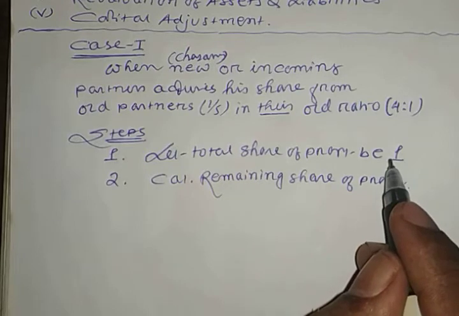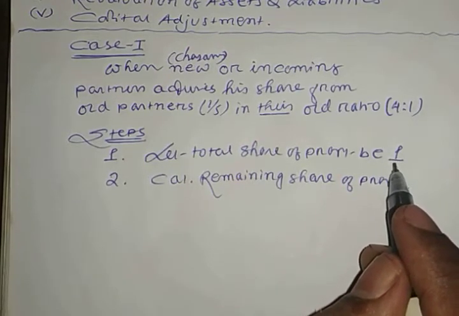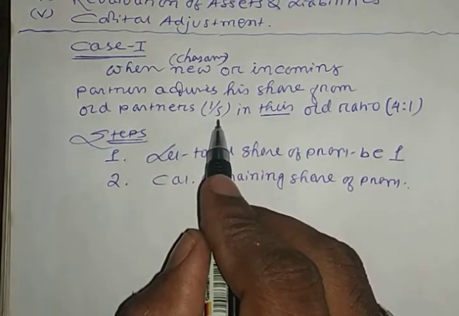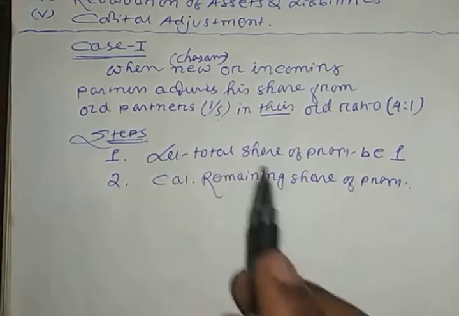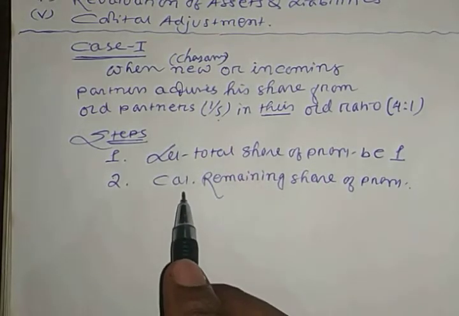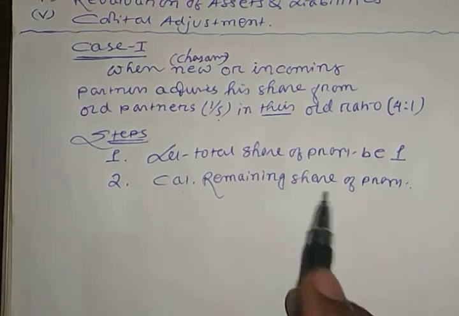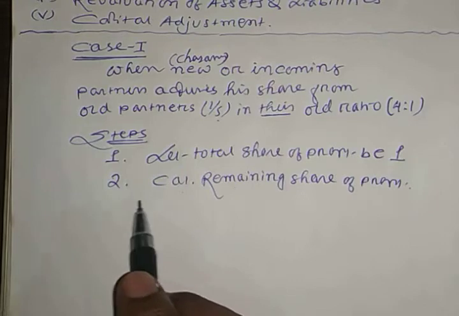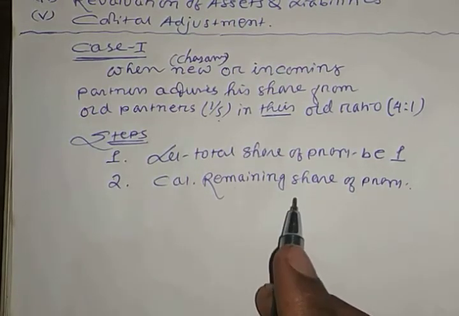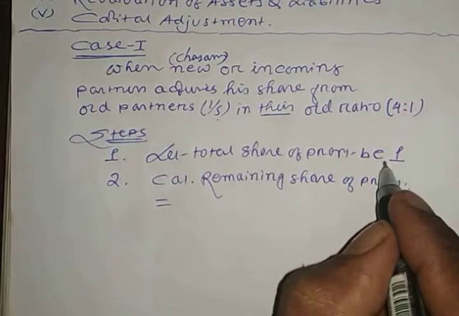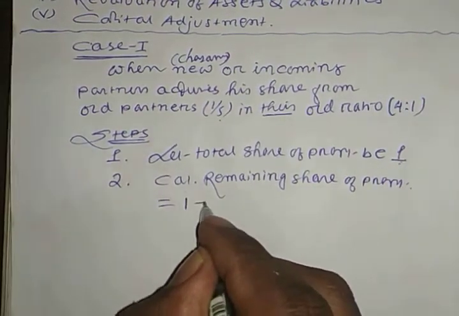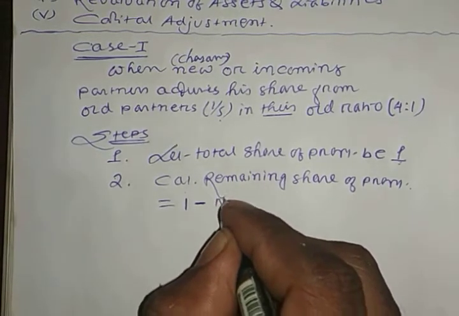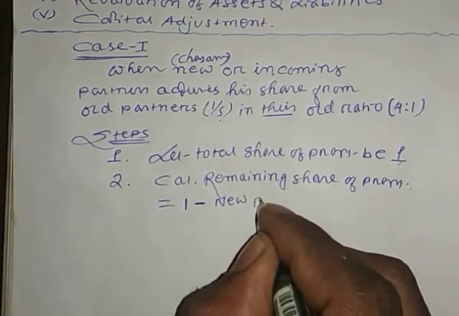Out of the total profit, whatever is given to the new partner, after giving that, whatever is left is called the remaining share of profit. So in the second step, you have to calculate the remaining share of profit. How will you calculate it? From this total profit, that is 1, you have to subtract the new partner's share.